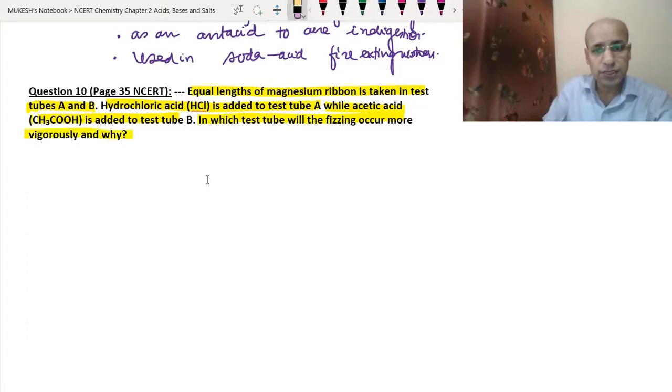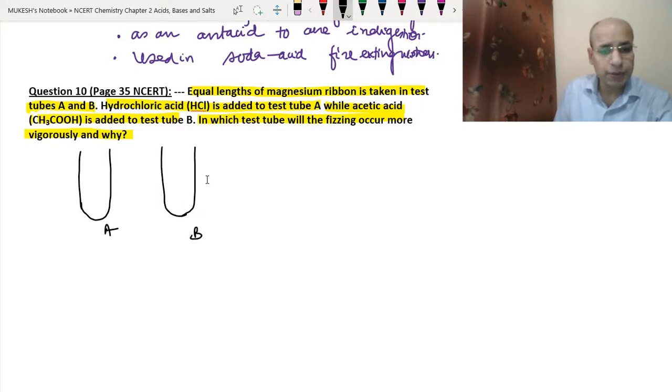So let's just make a figure. This is test tube A and this is test tube B, and we have taken magnesium ribbon of equal length in both.